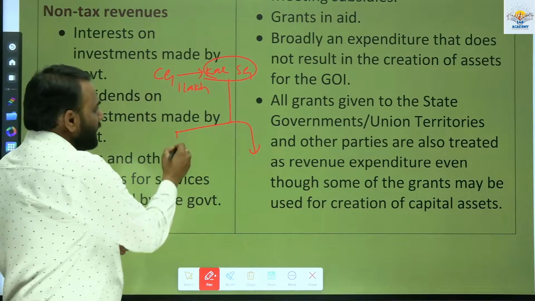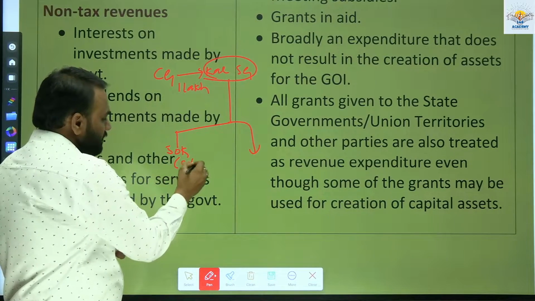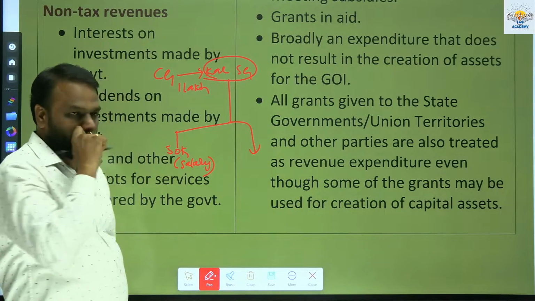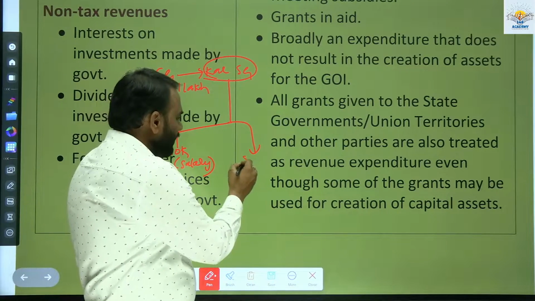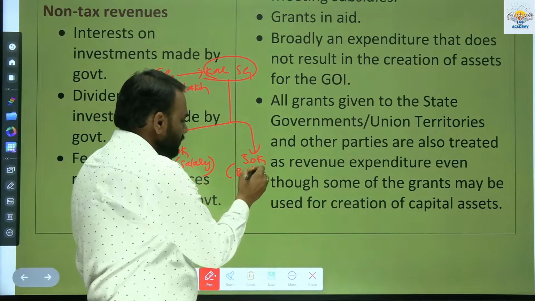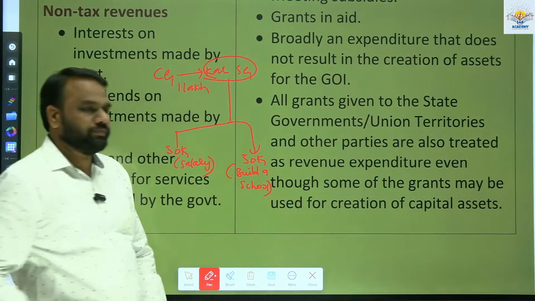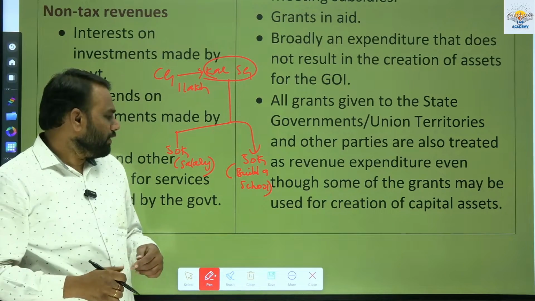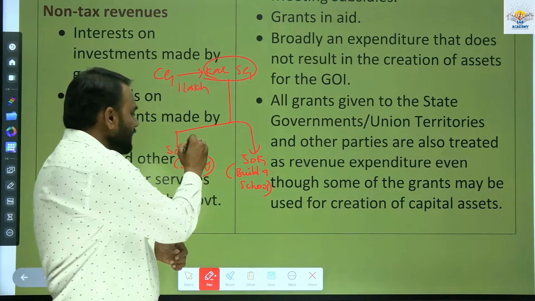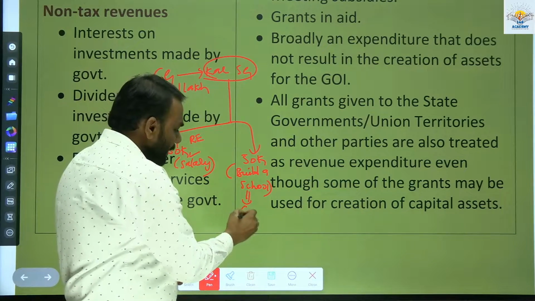Let us assume in this 1 lakh rupees, 50k rupees it will use to pay the salary. Next 50k, let us assume it will use to build a school. Now, this salary is considered as revenue expenditure. Building a school is considered as capital expenditure.